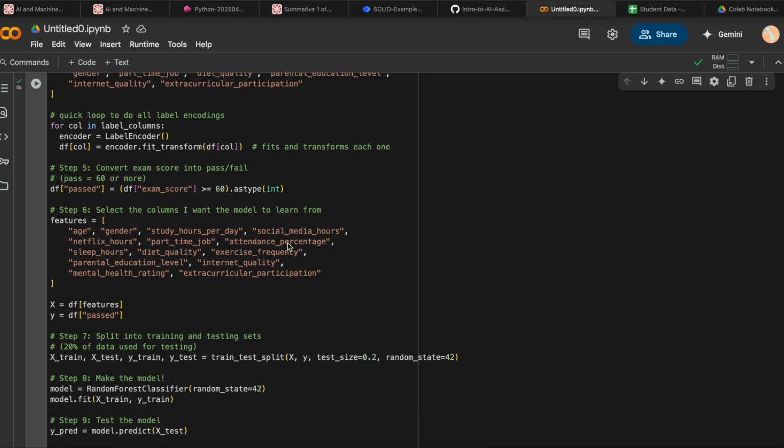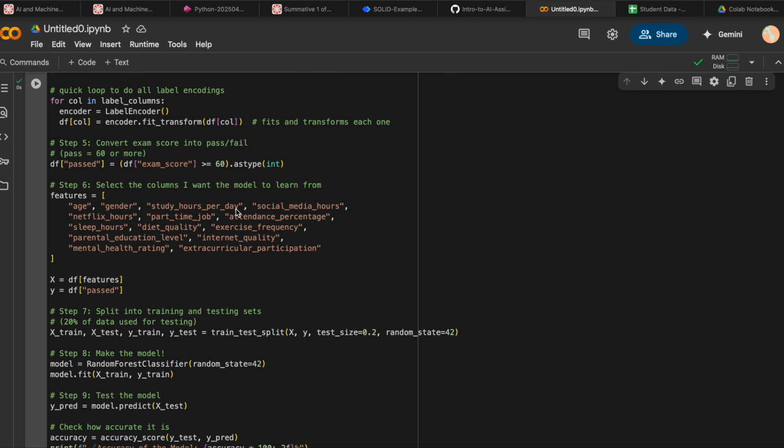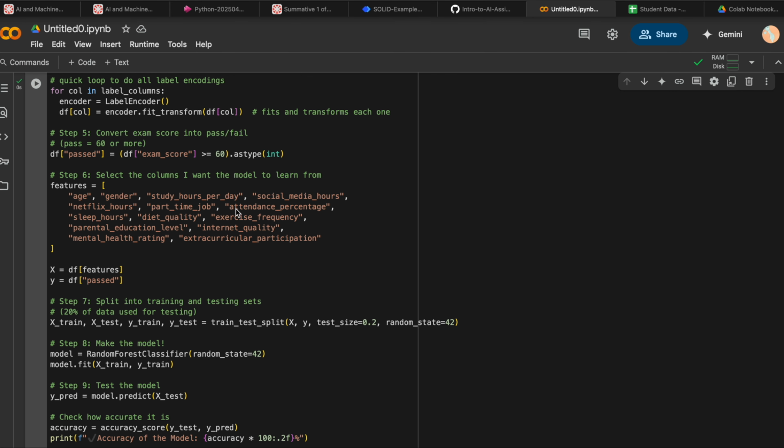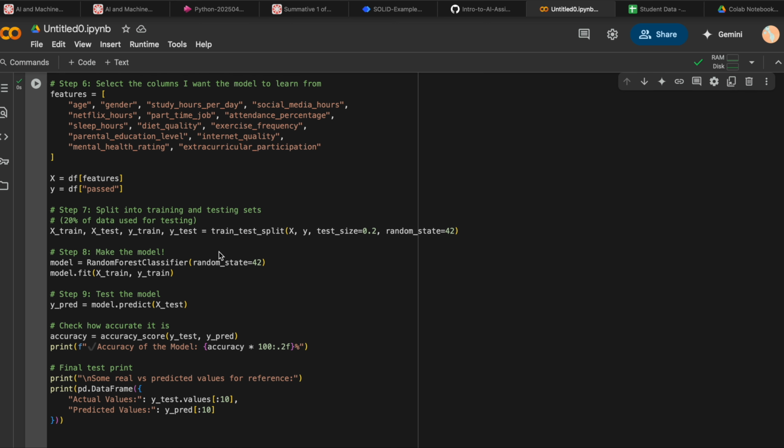And since the model needs something to predict, I created a new column called passed. And if the student's exam score was 60 or more, it counts as a pass. And if not, it's a fail. This essentially turns the number into a category and it lets me use the classifier as opposed to regression.